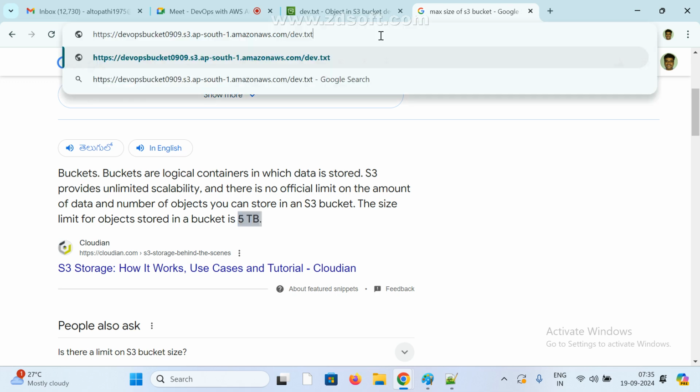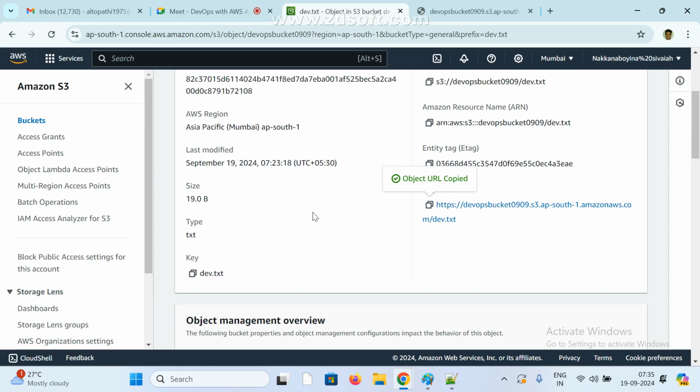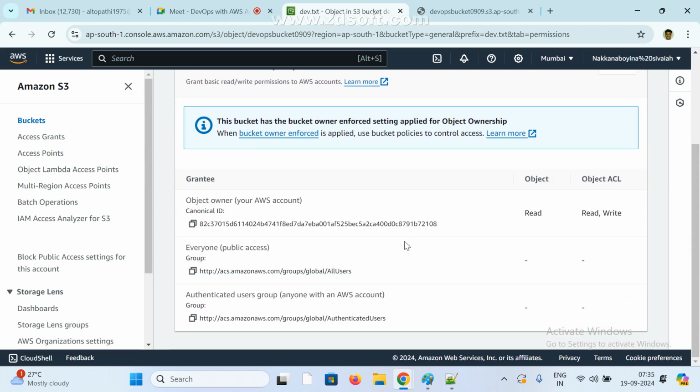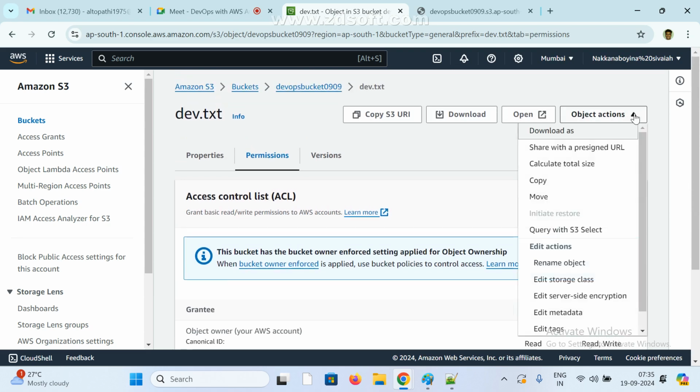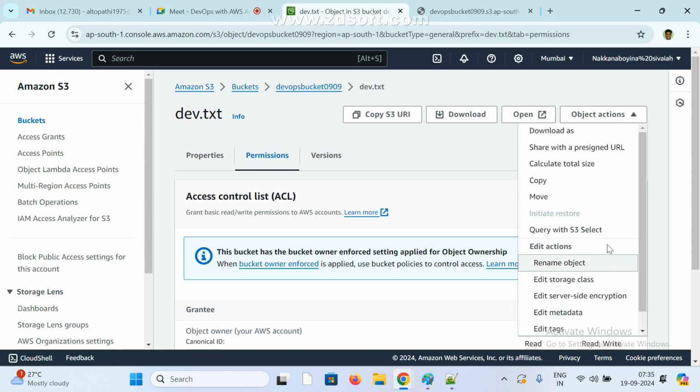We need to do one more thing also, right? Where is that one more option? Permissions, edit, object permission, edit storage, encryption. One more we also need to edit.